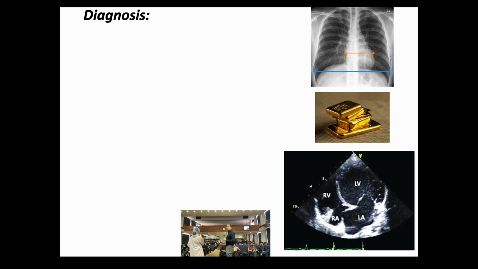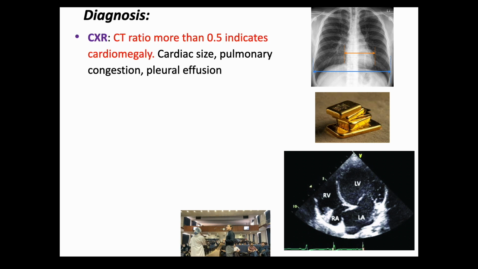So how are we going to diagnose a case of dilated cardiomyopathy? The first thing is we can go for a chest X-ray. The CT ratio, that is the cardiothoracic ratio. If you look at the first image, we take a ratio, normally should be less than 0.5. But what happens in a dilated heart, the ratio gets more than 0.5.